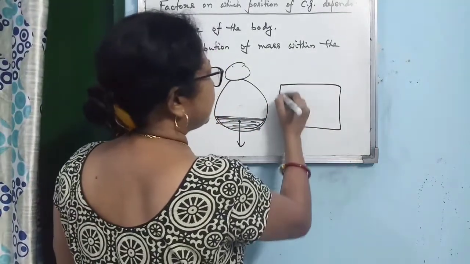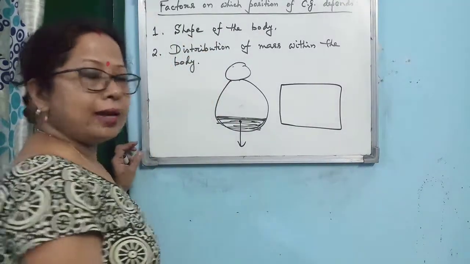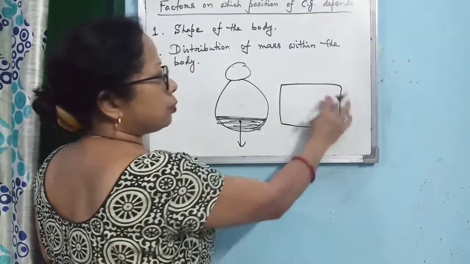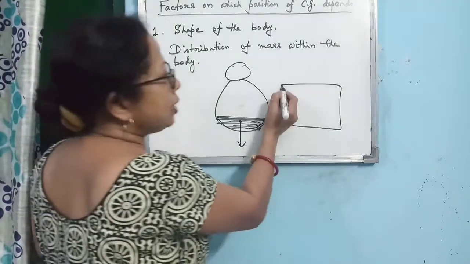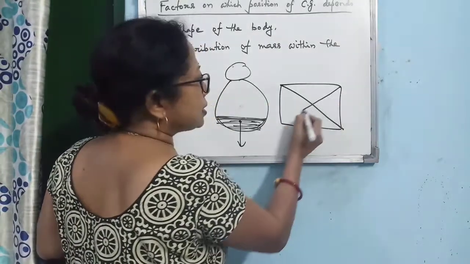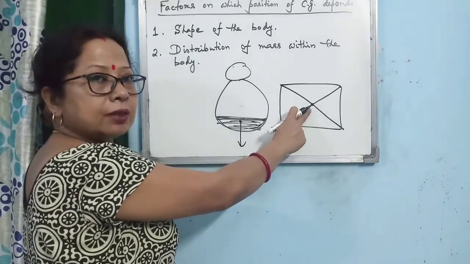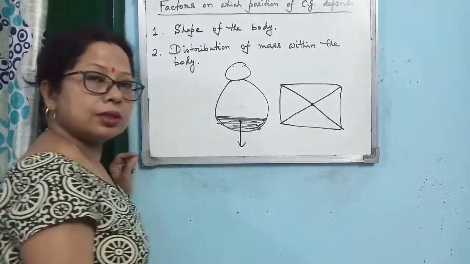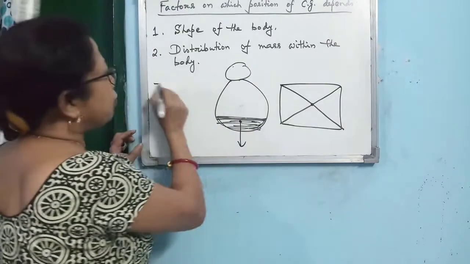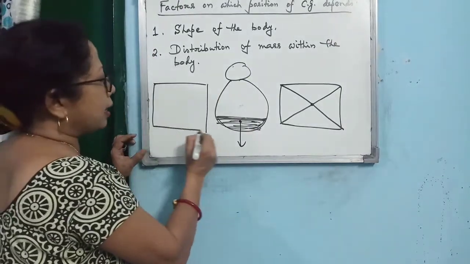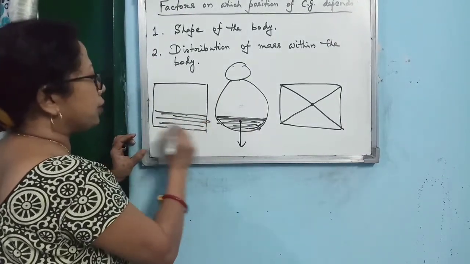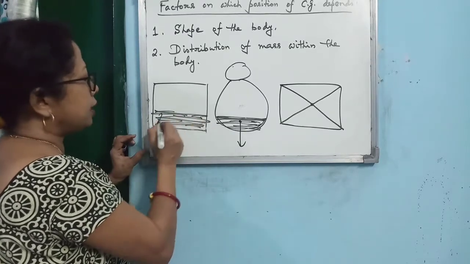Or just consider this one. You have taken a rectangular shaped object. Now here the distribution of mass is uniform. Then what will you observe? The center of gravity lies at the intersecting point of the two diagonals. But suppose someone has taken a rectangle whose lower portion is made heavy.